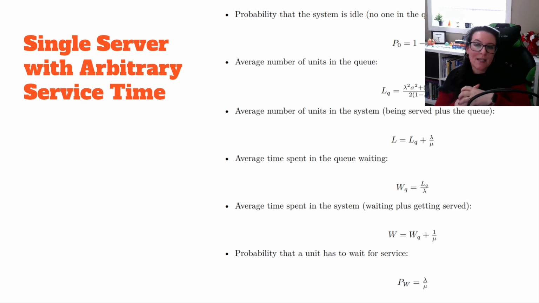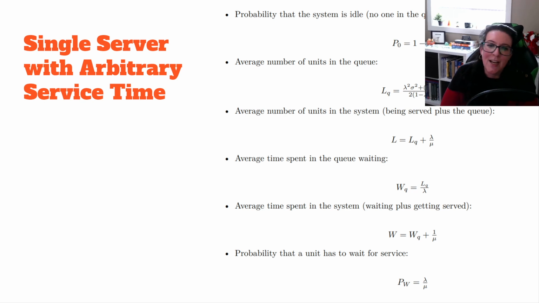So let's suppose in this scenario that our service time is going to have more of a normal distribution. And so our formulas then need to have a sigma squared for our standard deviation, and we need a mu. All right, so we are going to then do these formulas. So we're going to look at how those formulas change. And again, we're not doing the math. We're not deriving these formulas from these distributions. Instead, we're just going to use them to help us make decisions.